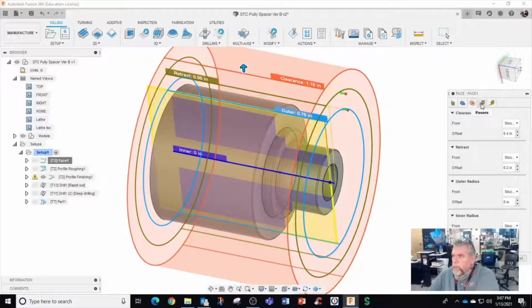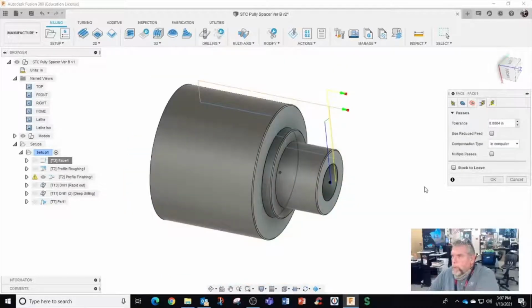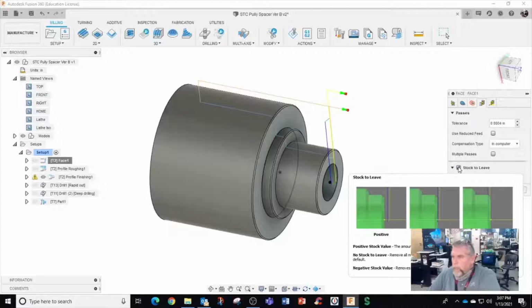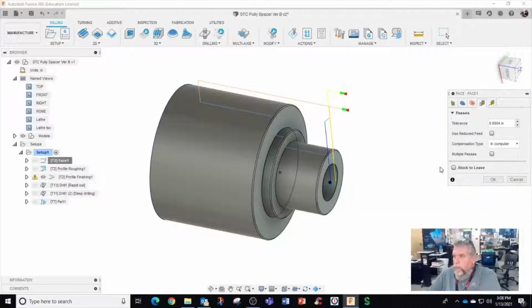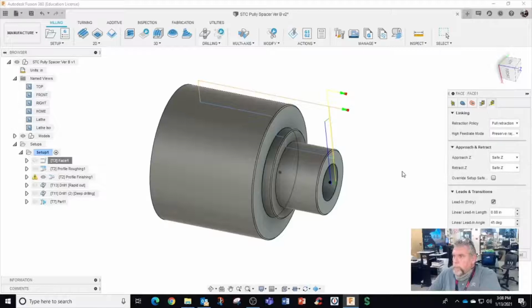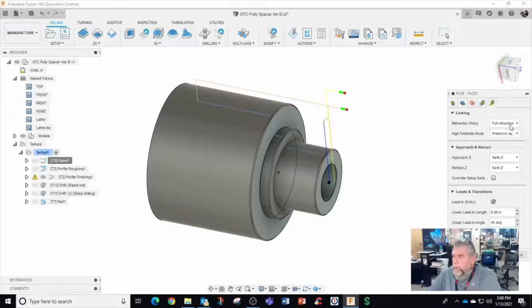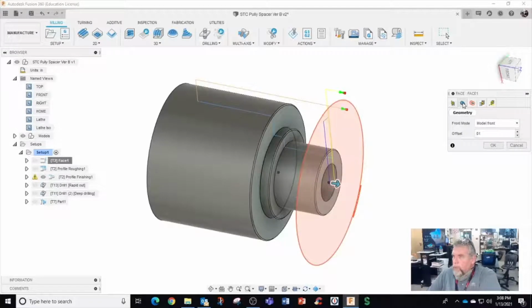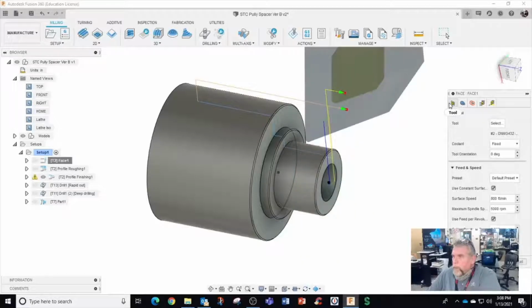Okay. 4th tab, stock to leave. Now, axial would be this way, yeah. I guess I could do it either way. So I did it with offset or stock to leave. I'm going to leave it at that. I want multiple cuts. Multiple cuts. Where do I get multiple cuts? Model front. I don't get it there.